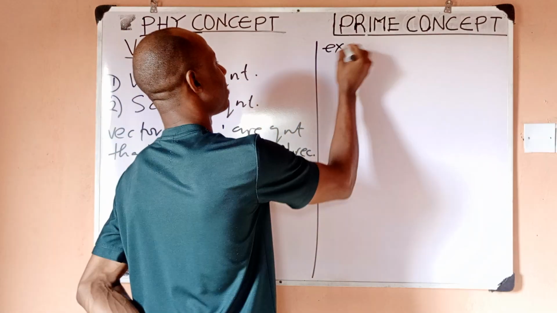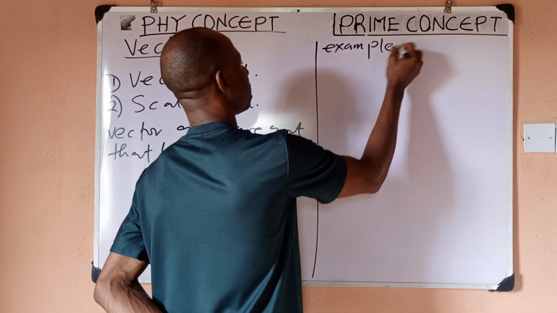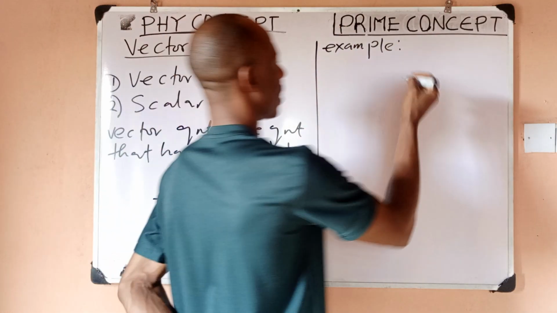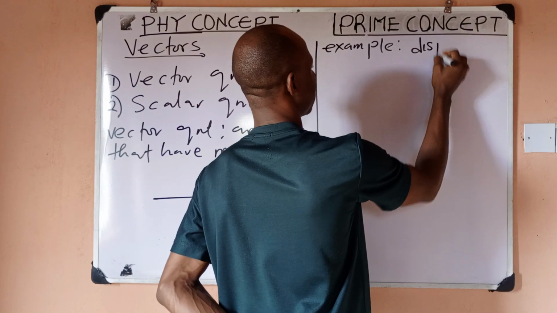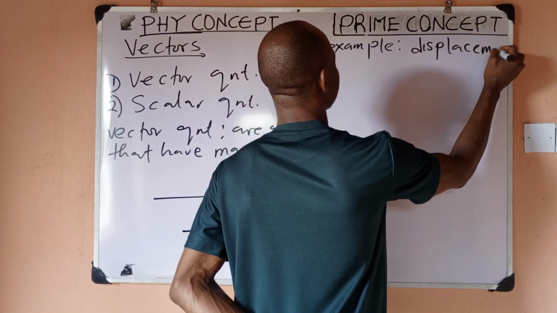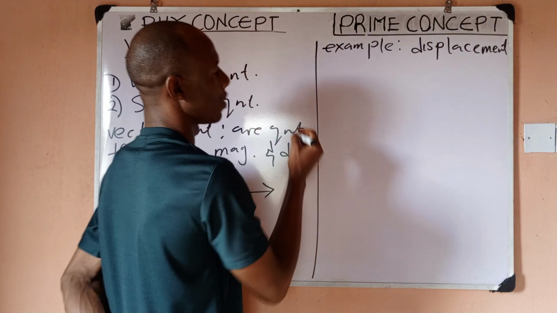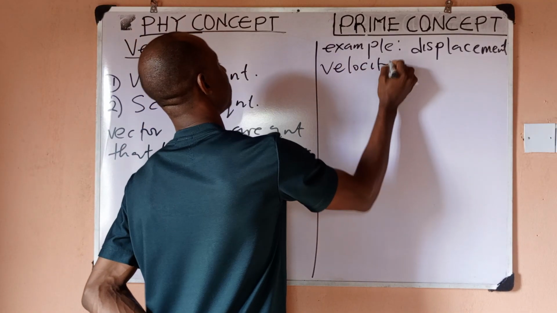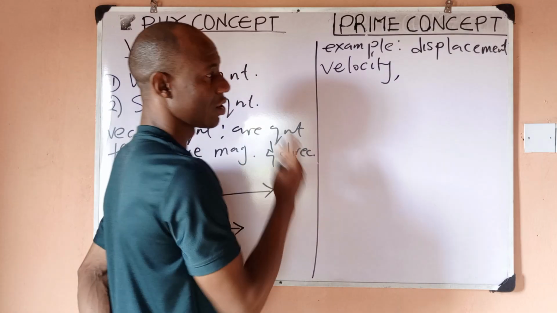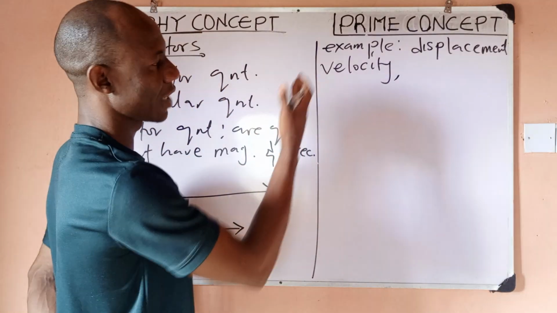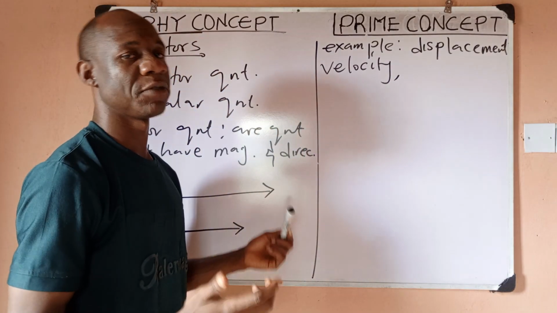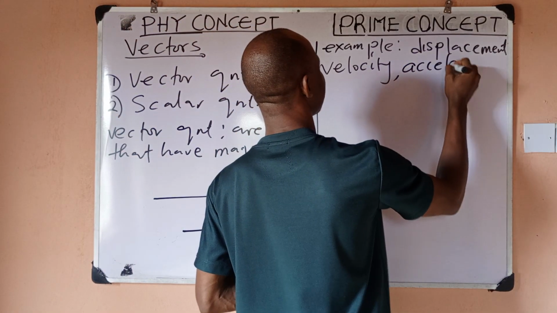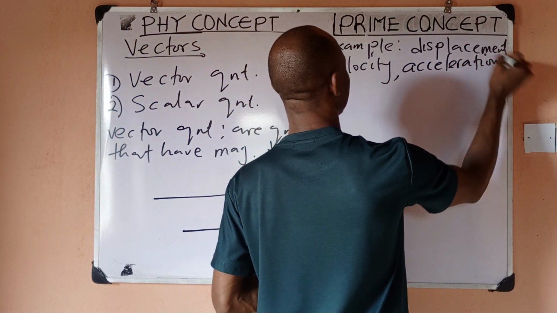Now, what are examples of vectors? We're going to list a few, not limited to this, but one of them is displacement. Displacement is a vector quantity. Another one is velocity. Velocity is a vector quantity. You need to know these things. Exam can just ask you, one of the following is not a vector, so you need to know these things. We also have acceleration, which is also a vector quantity.